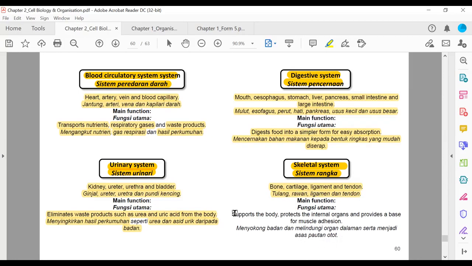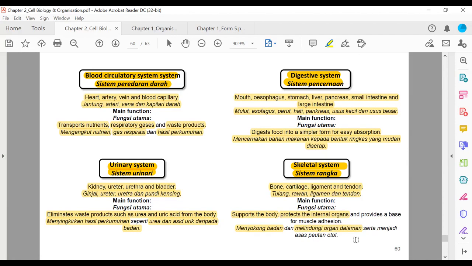Apa fungsi dia? Supports the body, menyokong badan kita. For example, kenapa kita boleh berdiri? So apa yang menyebabkan kita boleh berdiri? The bones, for example. Protects the internal organs, melindungi organ dalaman. For example, rib cage, tulang rusuk kita.